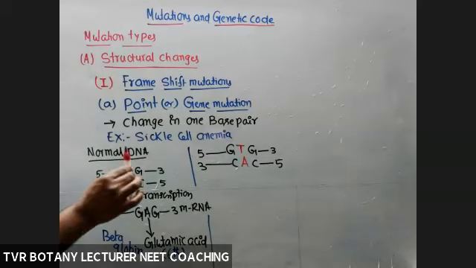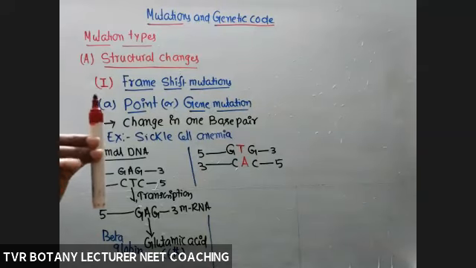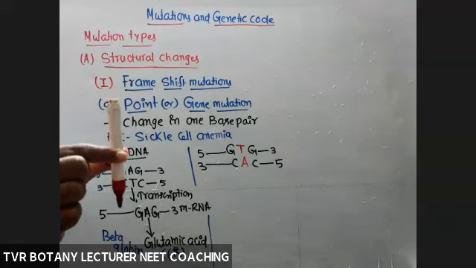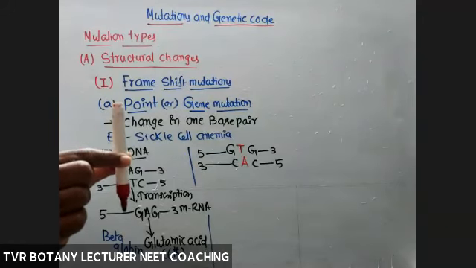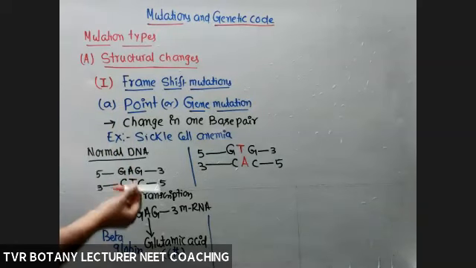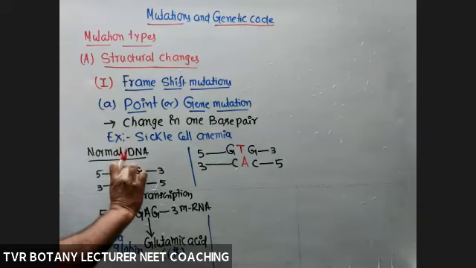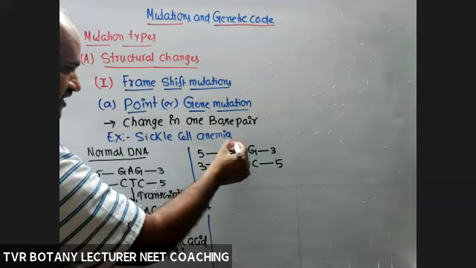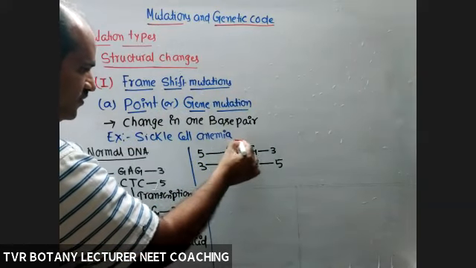For example, this one is the normal one. The tip part is occupying the base part, and the base part is occupying the tip part. Inverted or not? So A T is inverted, an inversion. So the change is in how many base pairs?